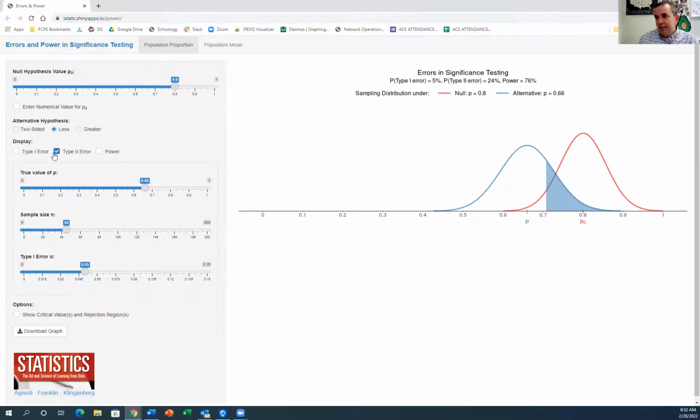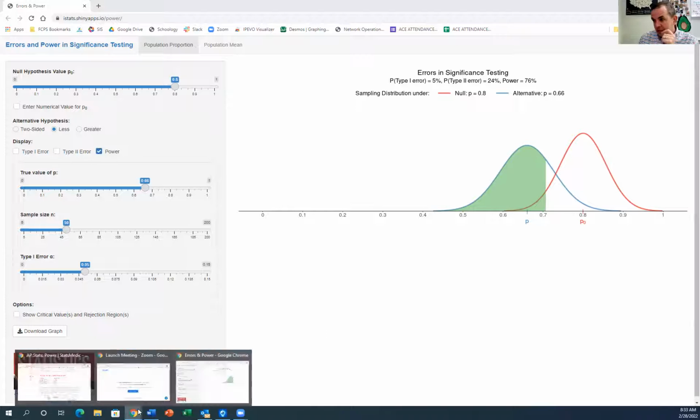The last definition we have is this idea of power. And watch what happens with power when I click power. Power is correctly rejecting the null. This is the probability of me saying to someone, you are not an 80% free throw shooter when you are not an 80% free throw shooter. I'm making the correct decision in rejecting the null hypothesis. That's called the power of the test.